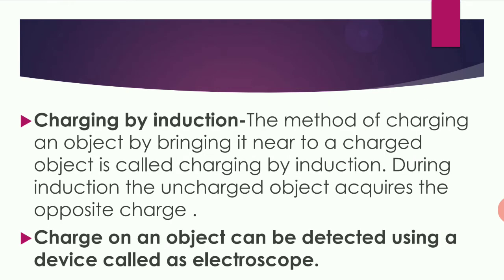Next, charging by induction. The method of charging an object by bringing it near to a charged object is called charging by induction. During induction, the uncharged object acquires the opposite charge. If an uncharged object is brought nearer to a charged object, it acquires a charge opposite to that of the charged object. So this method of charging an object by bringing it nearer to a charged object is called charging by induction.